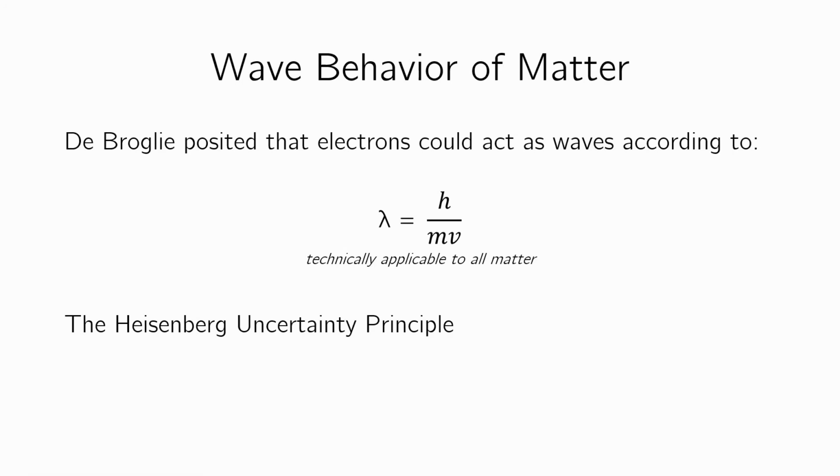If I try to find out where it is in the atom, the way I detect it is going to change its speed. So yes, I can find out where it is, but as soon as I do that, it's going to change its speed. And conversely, if I want to calculate how fast it's going, I change where it is. So I can't do both simultaneously. That's not going to happen.